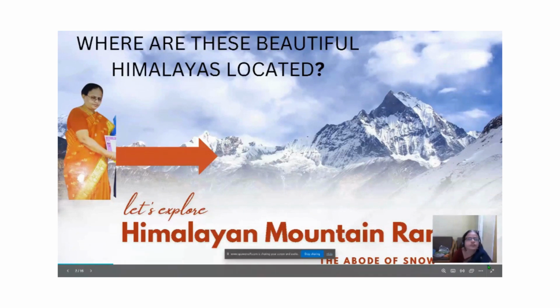Hi everyone. Can you see these beautiful mountains? These are so beautiful and they are called Himalayas. Do you know where Himalayas are located? Now you should know where it is in the map pointing. It's an 8 marks question where you need to explore. So let's explore Himalayan mountain ranges.